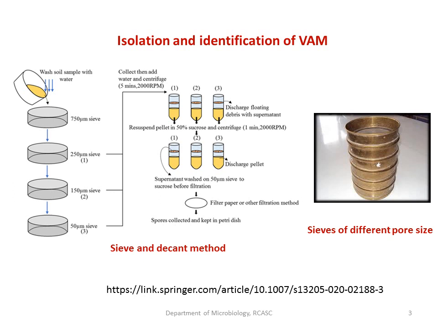Again centrifuge for 1 minute at 2000 rpm. Collect the supernatant now, since it's a sucrose solution, maybe the spores get floated. So you can transfer or take out the supernatant. You can just filter it using any filtration method, and the filter paper which has been